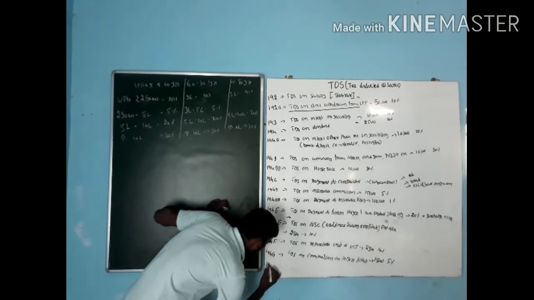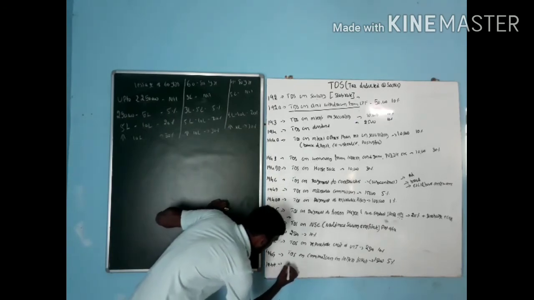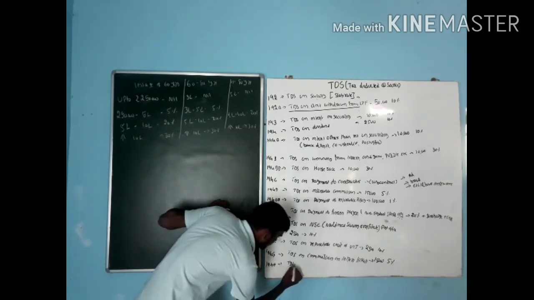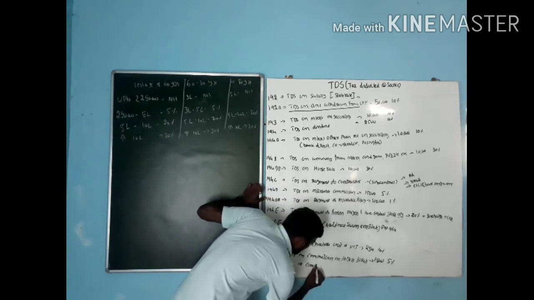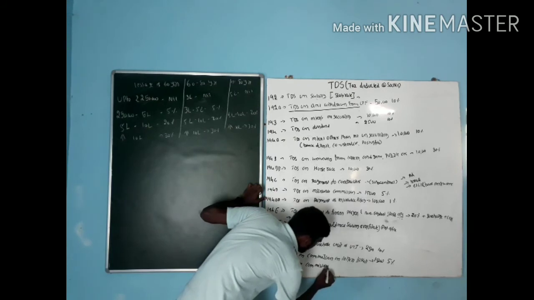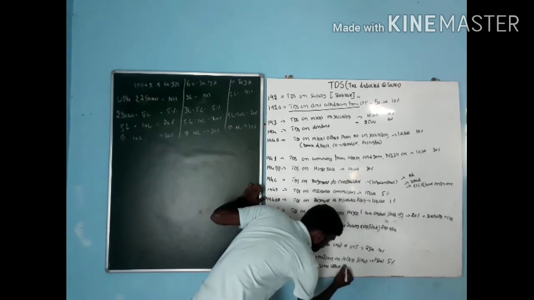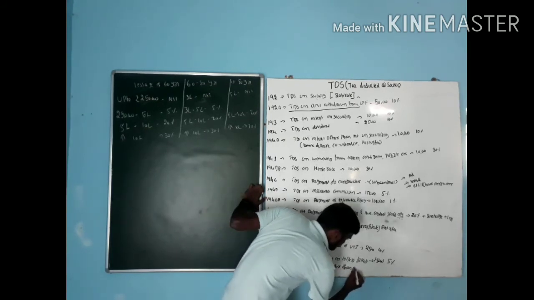Next one, 194H. That is TDS on commission other than insurance commission.